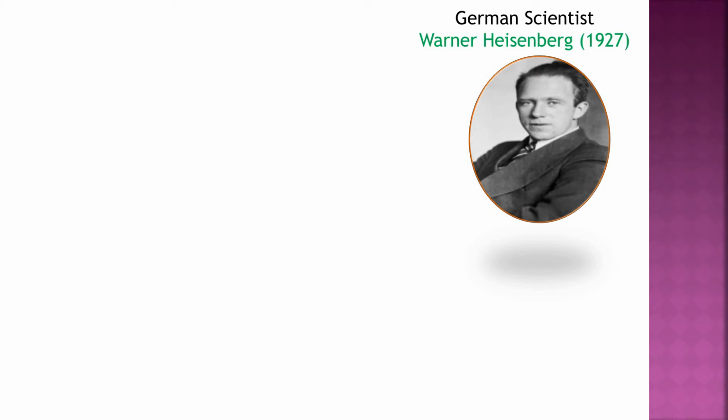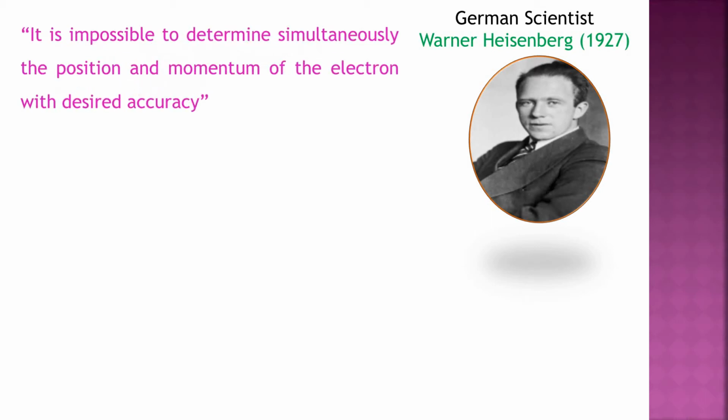So he found that it is impossible to measure the position and momentum of an electron simultaneously with desired accuracy. From his observation, he concluded that it is impossible to determine simultaneously the position and momentum of an electron with desired accuracy. This conclusion is what we call the Heisenberg's uncertainty principle.